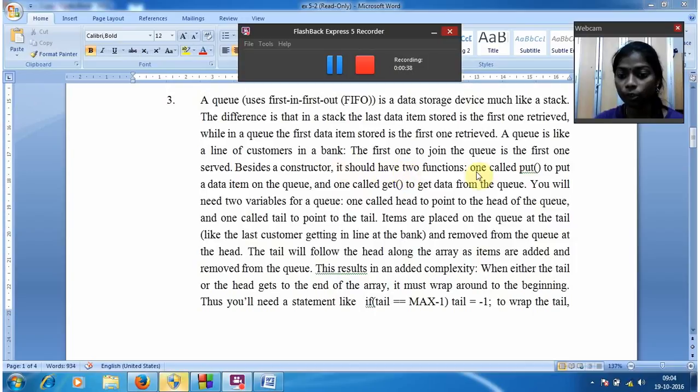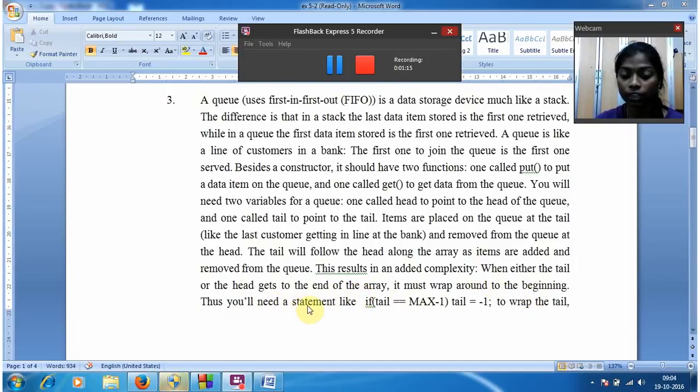Here it would have two functions, one called put to put a data item on a queue, and one called get to get a data item from the queue. You will need two variables for a queue, one called head to point to the head of the queue and one called tail to point to the tail of the queue. When an item is added to or removed from the queue, this adds complexity. When either the tail or head gets to the end of the array, it must wrap around to the beginning.